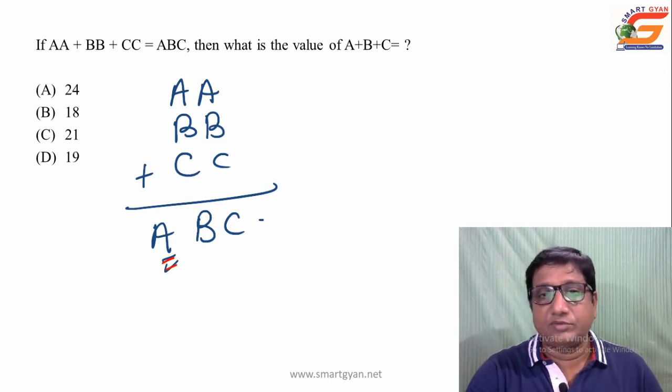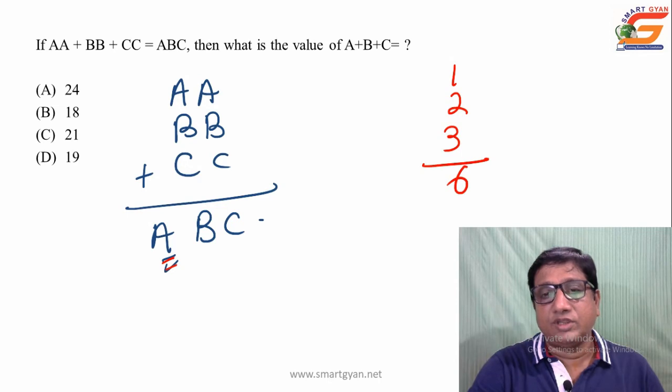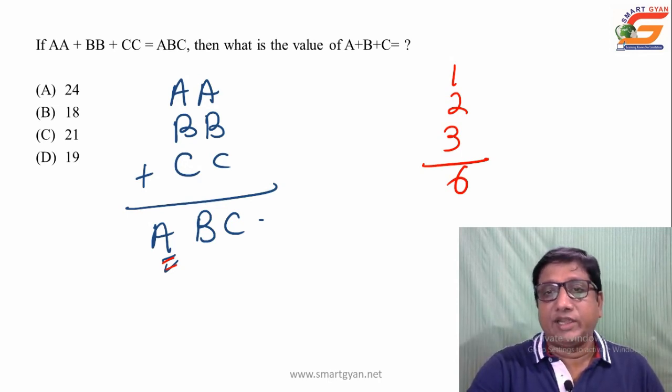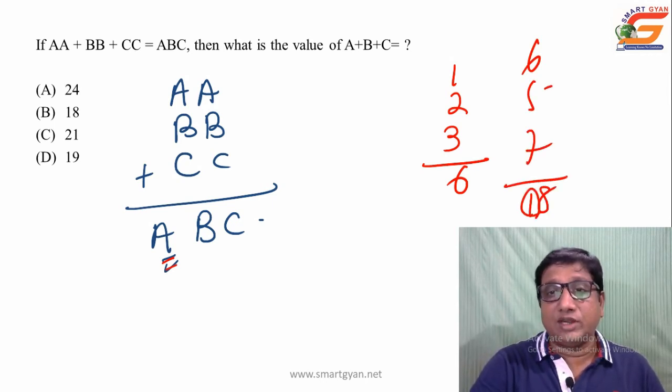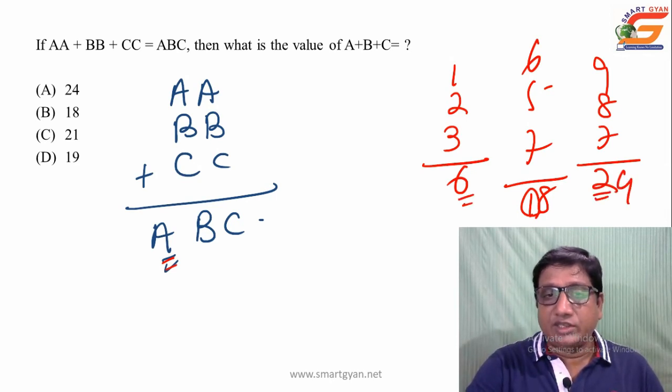For example, if you take A as 1, B as 2, C as 3, it will be 6, there is no carried value. But if you take 6, 5 plus 7, then the carried value will be 1. But if you take the higher side 9, 8, 7, then the sum is 24, carried value is 2. So in this way, carried value can be maximum 1 or 2.